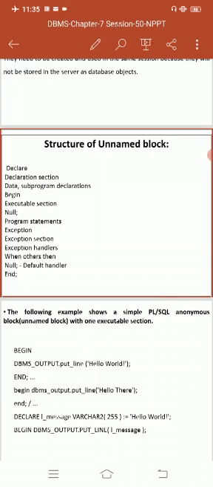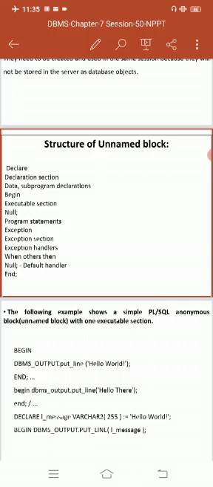So for example, we're taking so many different examples: roll number, count, number. This is called the declaration part. We can declare the number, count is equal to 0, count is equal to 5. This is called a declaration part using the assignment operator. Second one, the executable part, is nothing but the executable section.